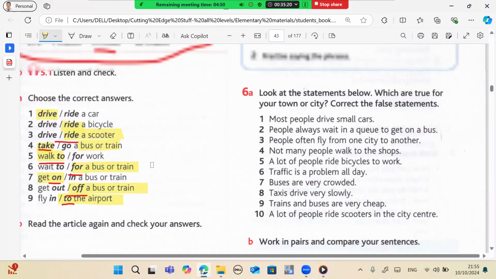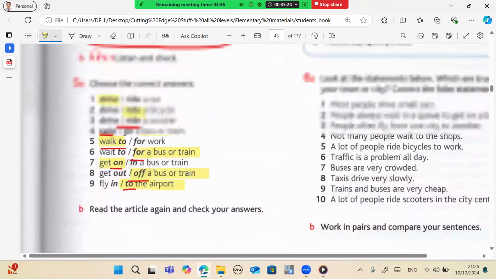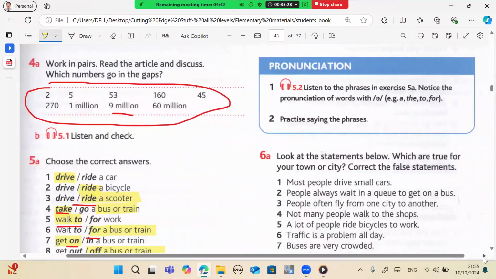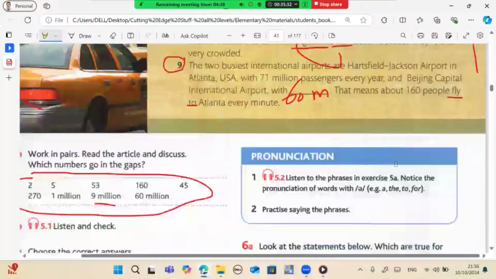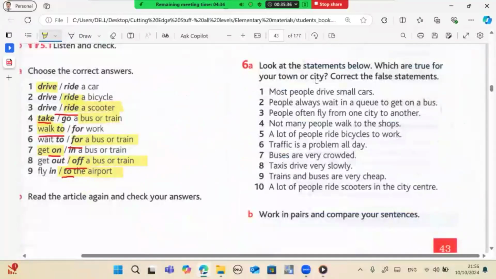So here in the next one, look at the statements. Check true for you. As we read about travel in London or travel in the world, what about you? Which are true for your city? Correct the false statements.